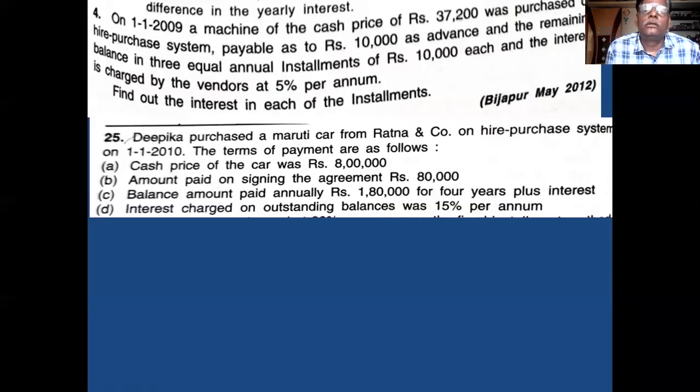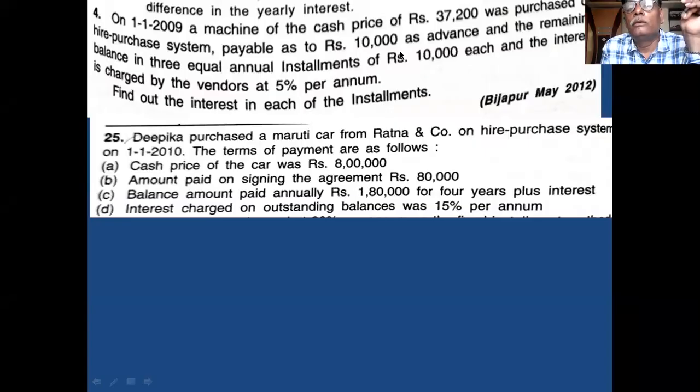Advance 80,000, then 7,20,000 rupees installment amount. What is the total amount paid? 8 lakh. And that 8 lakh is equal to cash price or not? Yes, sir. Total payment is equal to cash price. Clear?